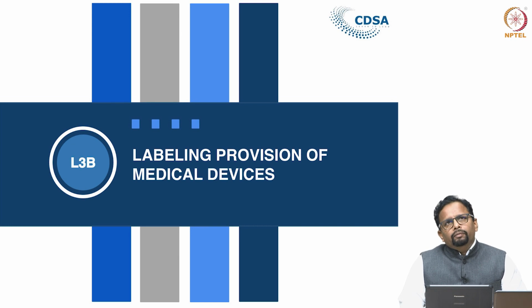Now, where has the provision for labeling been prescribed? In the previous lecture, we discussed that Chapter 6 of the Medical Device Rule 2017 prescribes the labeling requirements of medical devices and in vitro diagnostics.